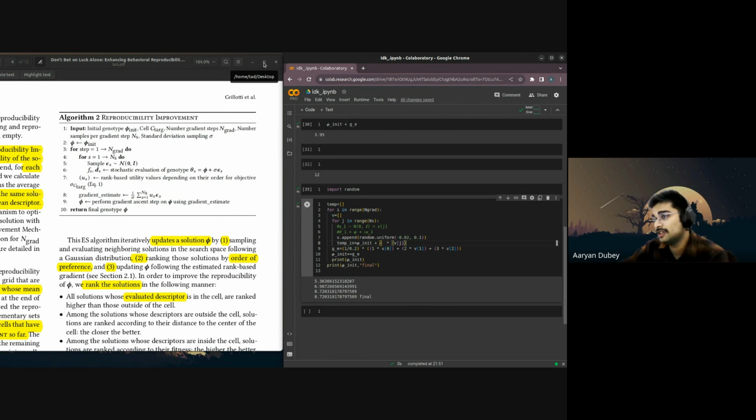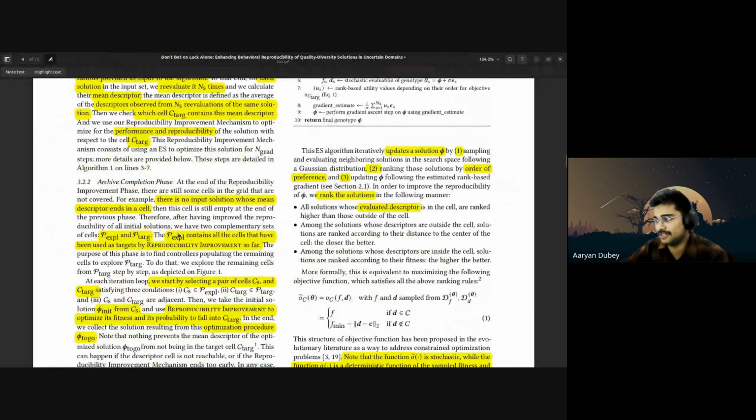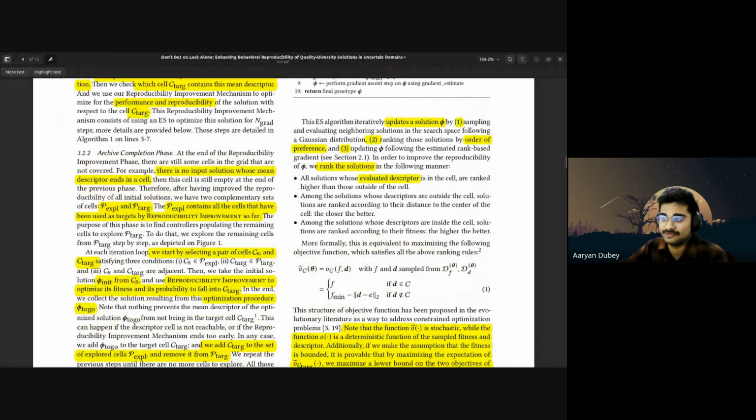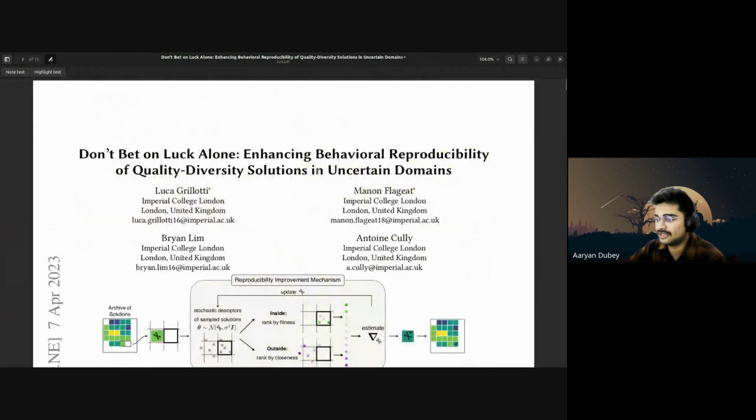Generally, it's used in quality diversity to reproduce the solutions in different aspects of things. But yeah, generally a simple method. So let's move on towards a different phase of the algorithm, that is the archive completion phase. So at the end of the reproducibility improvement phase, there are still some cells in the grid that are not covered. So simply like this.